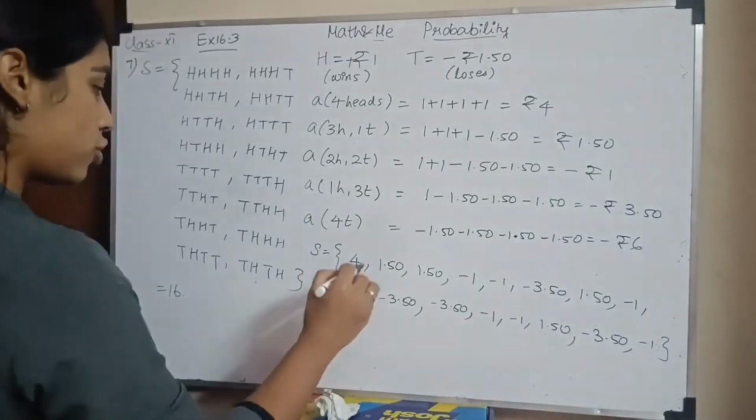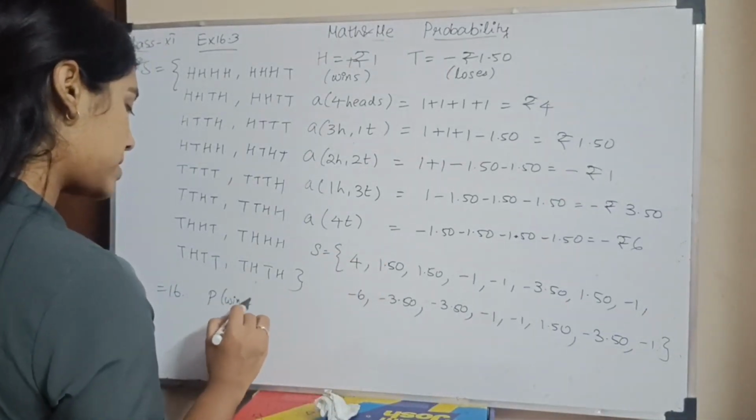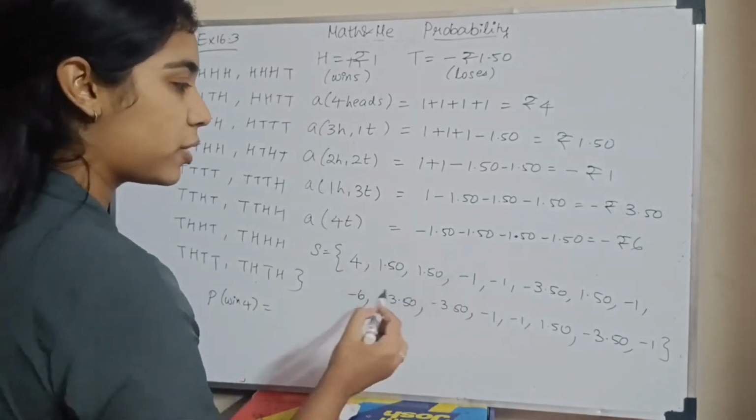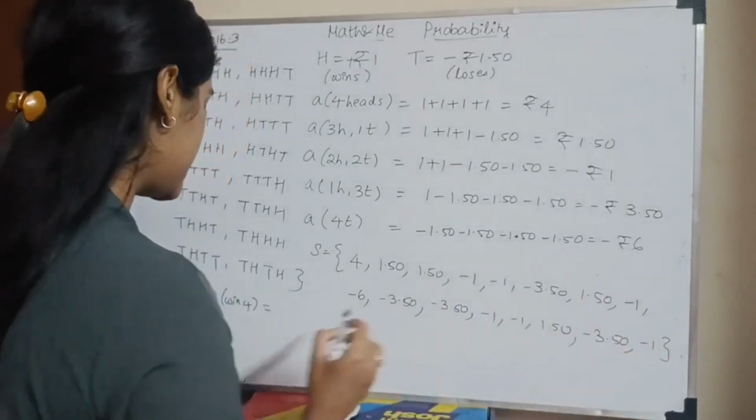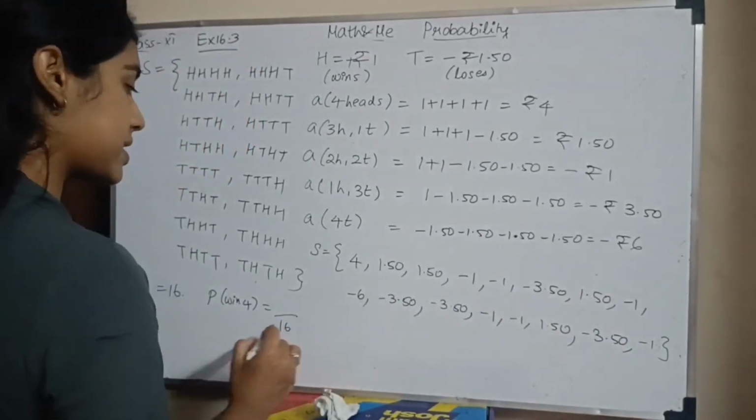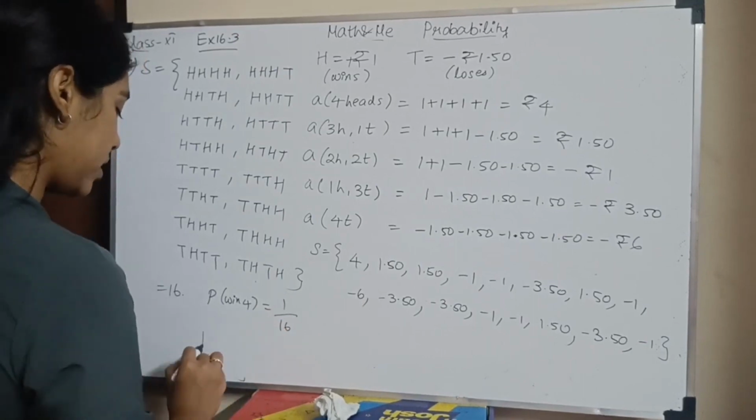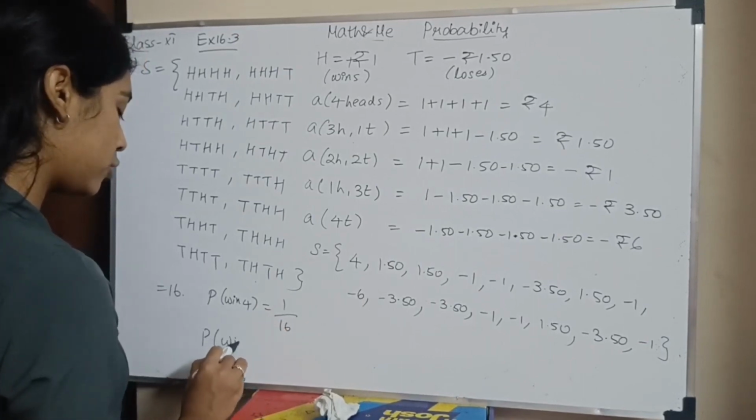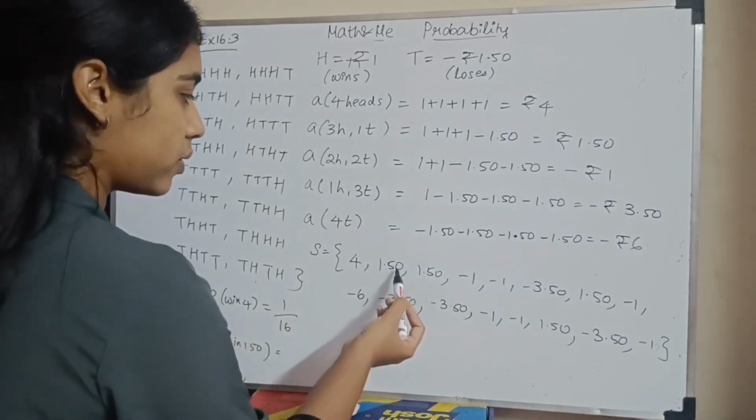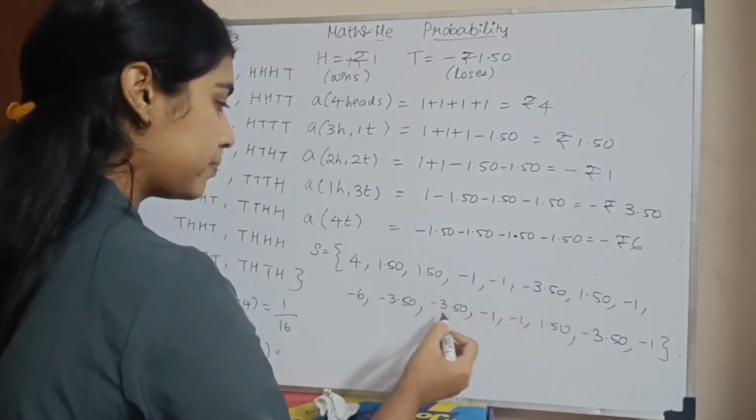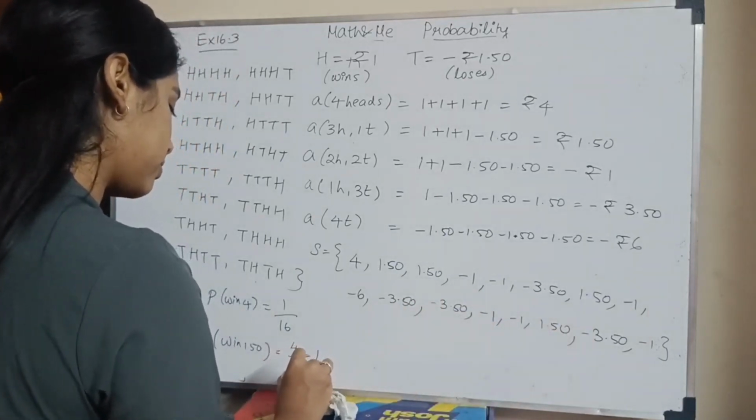Now we have to write the probability for each of these. The probability that you win 4 rupees will be, what is my total number of elements? 1, 2, 3, 4, 5, 6, 7, 8, 9, 10, 11, 12, then 15, 16. So my total sample space is 16 and the probability that I win rupees 4 is 1 by 16. Then the probability that I win rupees 1.50 will be, how many 1.50 do I have? 1, 2, 3, 4. So it will be 4 by 16, which is 1 by 4.